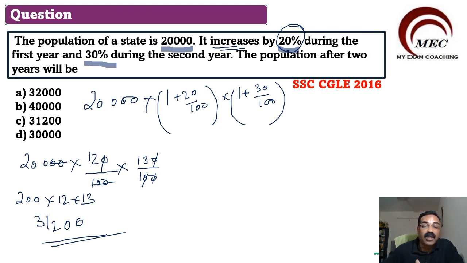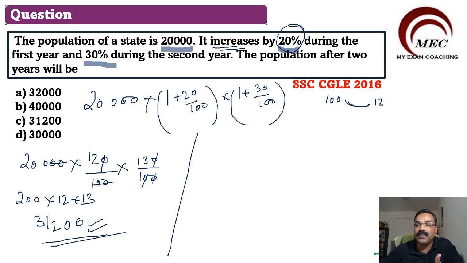Population after 2 years. Let us solve it by a different method, the same way we did in the previous question. Suppose there is a population of 100 now, and there is an increase of 20%. This will become 120.